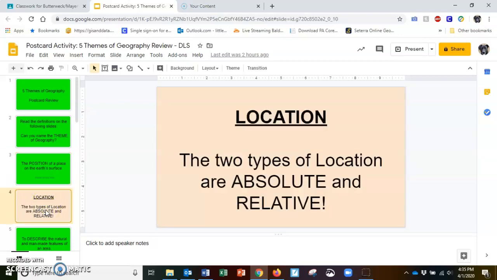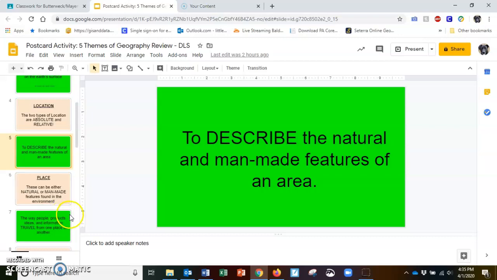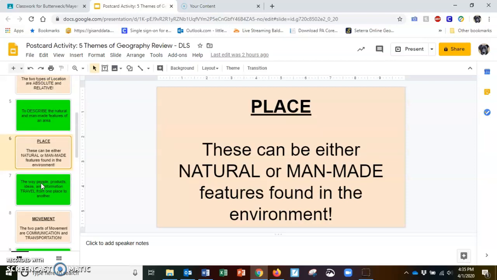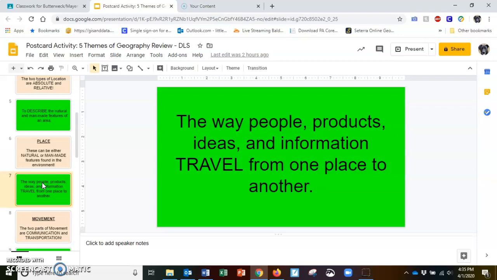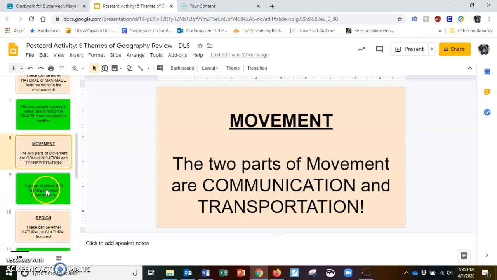Location. The two types of location are absolute and relative. To describe the natural and man-made features of an area. This is place. These can be either natural or man-made features found in the environment. The way people, products, ideas, and information travel from one place to another. Movement. The two parts of movement are communication and transportation.